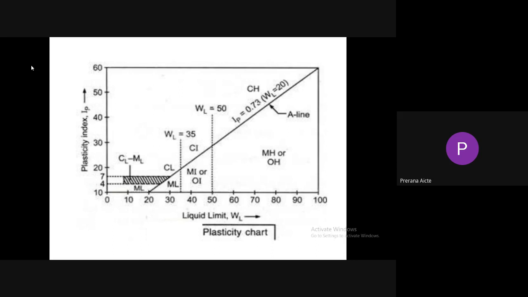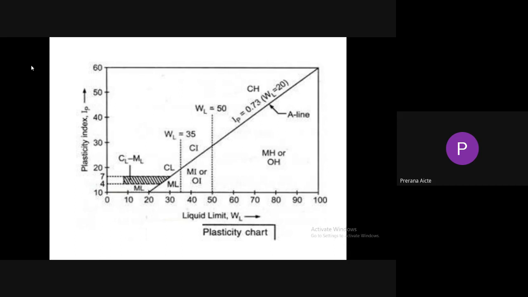Height of the A line at 20 equals 0. IP indicates the height of the A line above the x-axis at the particular liquid limit. So at liquid limit 20, the height of the A line equals 0, hence IP equal to 0.